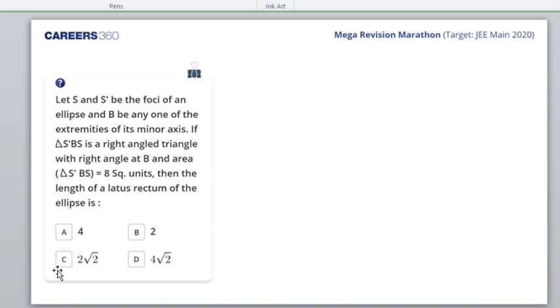Next question. Let S and S dash be the foci of an ellipse and B be any one of the extremities of its minor axis. If triangle S dash BS is a right angle triangle with a right angle at B and area of triangle S dash BS is equal to 8 square units, then the length of the latus rectum of the ellipse is. Go ahead students. You have a full 1 minute for it.